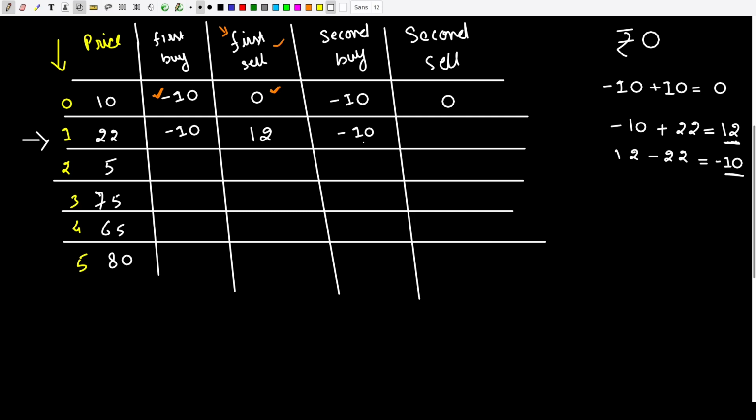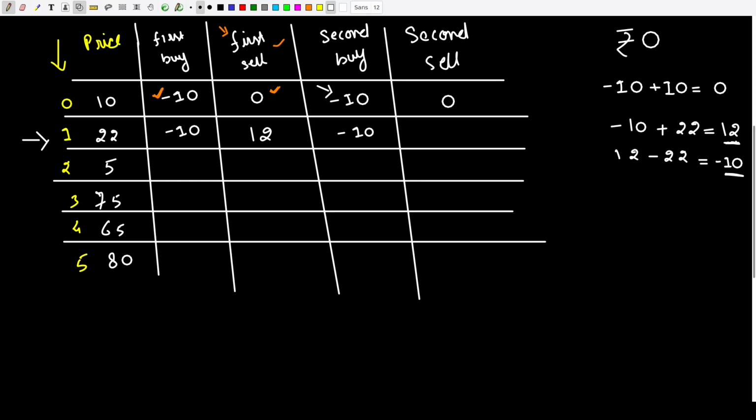Similarly, here also I have written it as minus 10. But one more analysis which we have to do is I have to buy the stocks in such a way that I maximize my profit, right? And this minus 10 rupees simply shows that I am in debt of 10 rupees. Here also I was in debt of 10 rupees. Since both the amounts are the same, we can go ahead with minus 10 rupees. Once the amount differs, we will explore that case also. But for now, let's proceed forward.